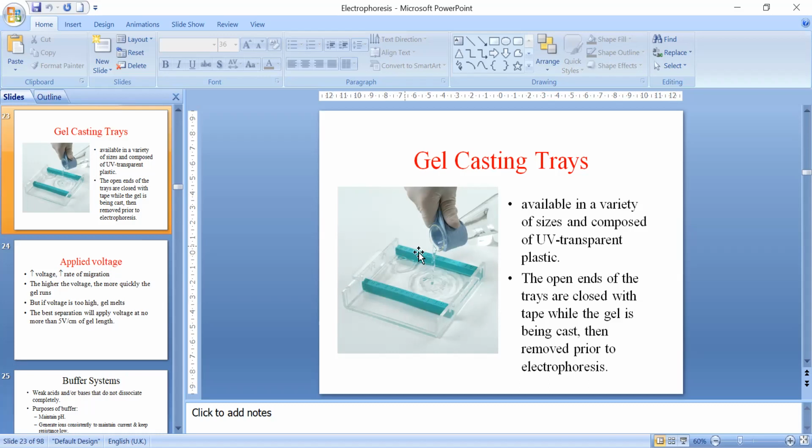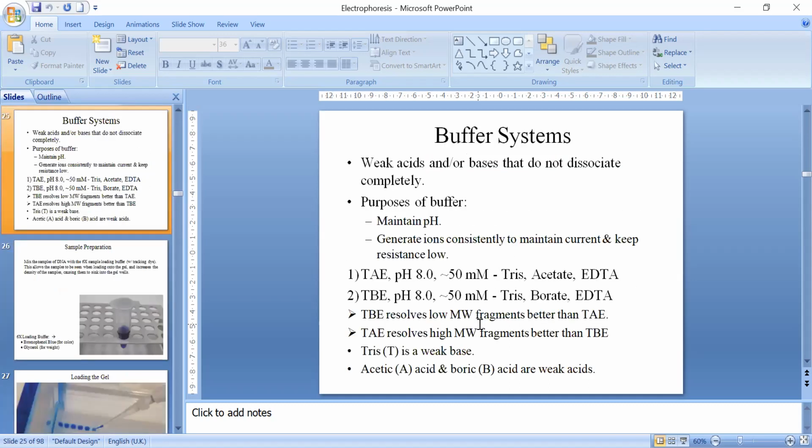So we have a casting tray, then we can use these spacers to decide the size of our gel. The molten gel is poured inside this and it is allowed to cool, and simultaneously we put a comb here. When it comes to room temperature, it solidifies and wells are created in the gel. So that's how it works.